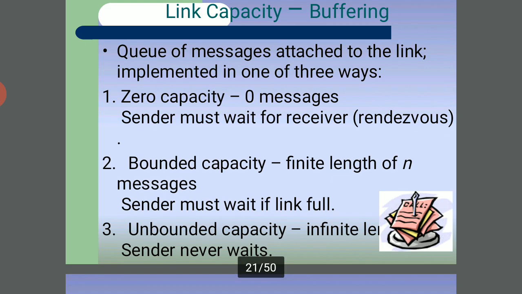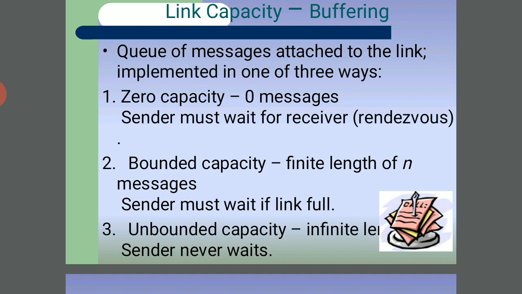So what are they? Zero capacity, zero messages, the sender must wait for the receiver. Bounded capacity, finite length of n messages, the sender must wait if the link is full. And unbounded capacity, infinite, the sender never waits.